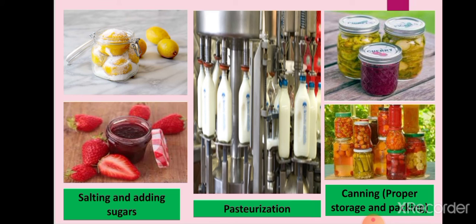Except for salting and adding sugar, sometimes we use spices, oil, vinegar, etc., and nitrogen also for food preservation. Salting is used to preserve pickles, raw mangoes, meat and fish, and sugar is used in the case of jam, jellies, sauces, etc.